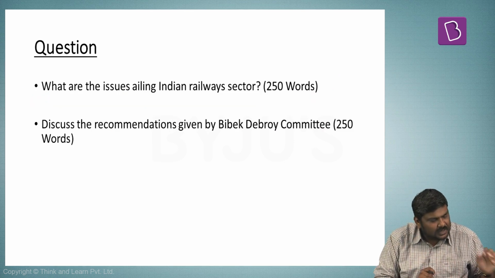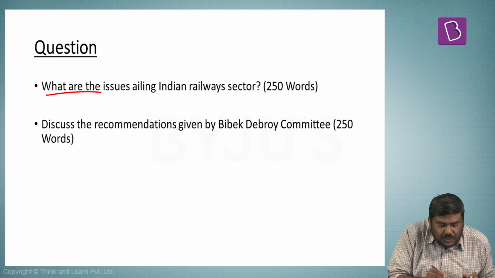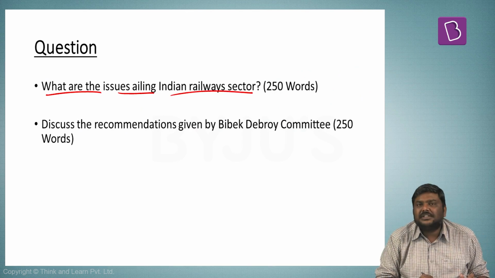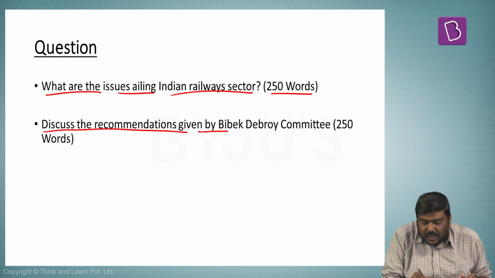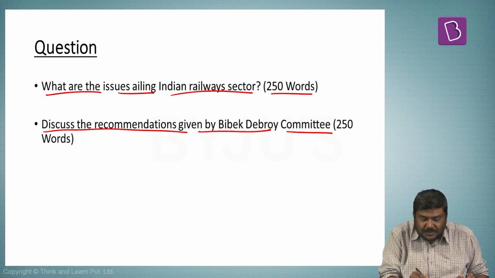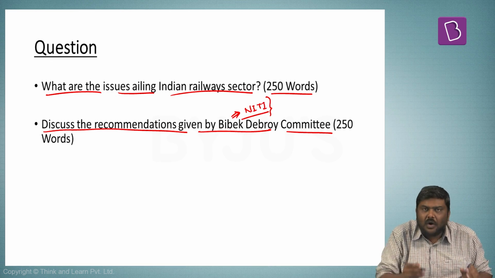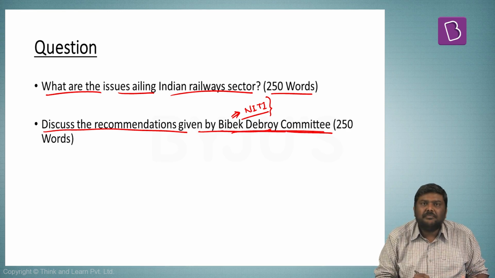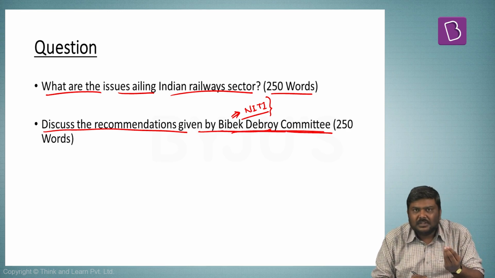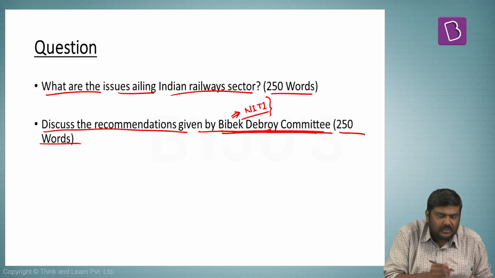Now, based on this particular discussion, I want to give you descriptive questions also. What are the issues ailing the Indian railway sector? 250 words. Discuss the recommendations given by Bibek Debroy committee. This particular committee was set up by Niti Aayog. A long list of very important recommendations have been given by this particular committee. You will have to give the gist of the recommendations given by this particular committee, 250 words.